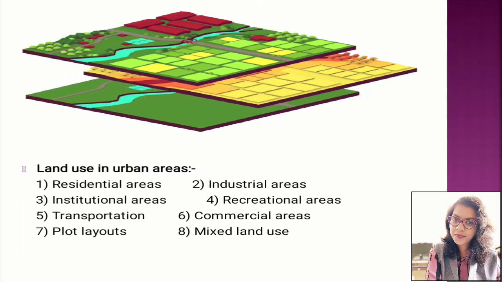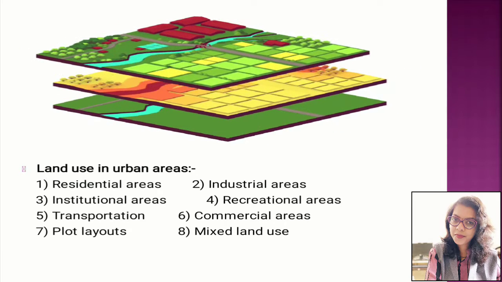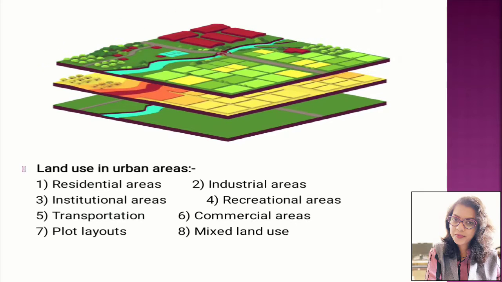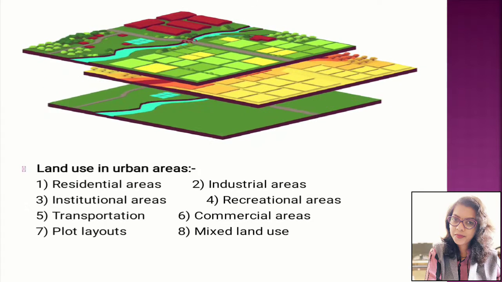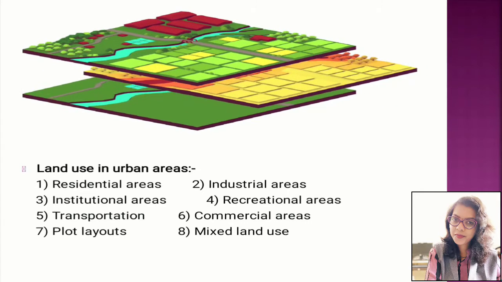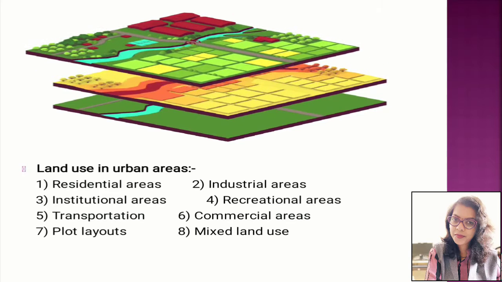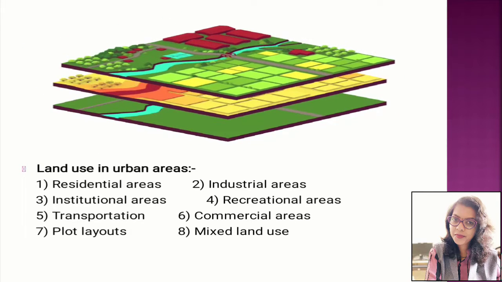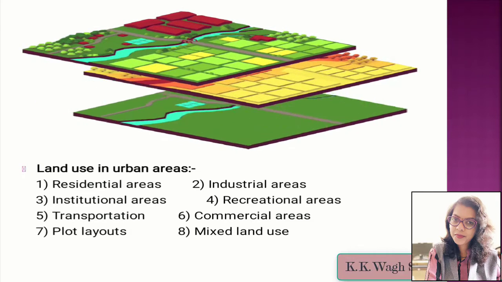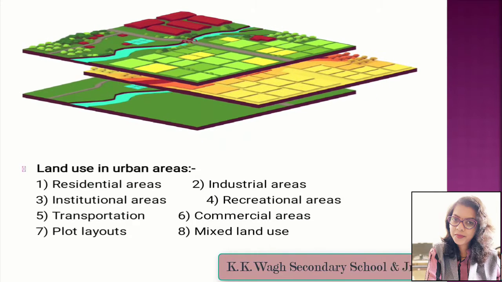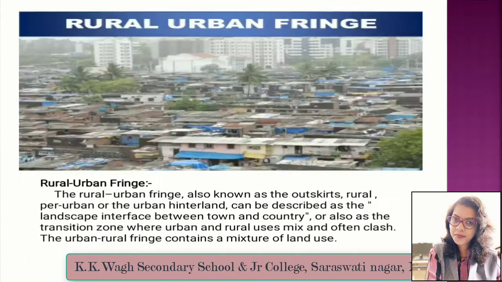Basically, land use in urban areas. First, residential areas. Second, industrial areas. Third, institutional areas. Fourth, recreational areas. Fifth, transportation. Sixth, commercial areas. Seventh, plot layouts. And the last one is mixed land use.